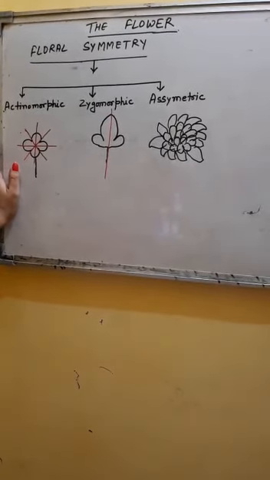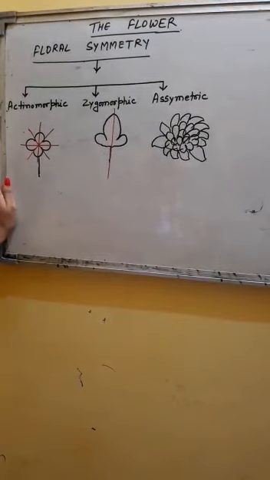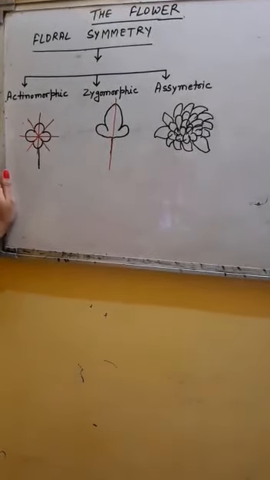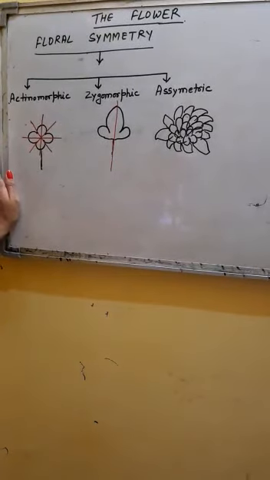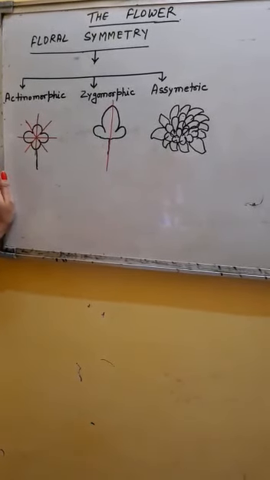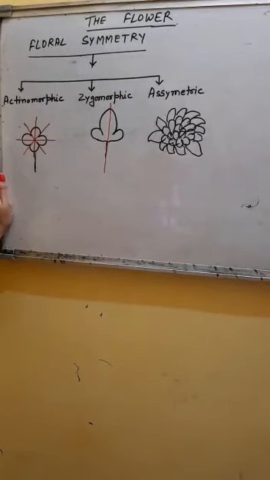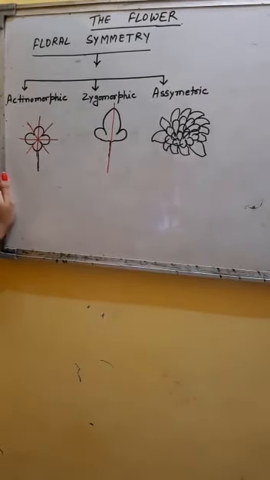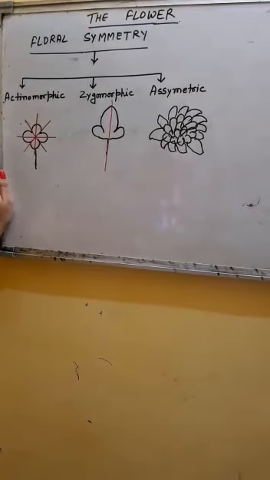Such a type of symmetry is called actinomorphic symmetry, and examples of such flowers are lily, chili, mustard, etc. These are actinomorphic flowers which can be cut into two equal halves from more than one plane.